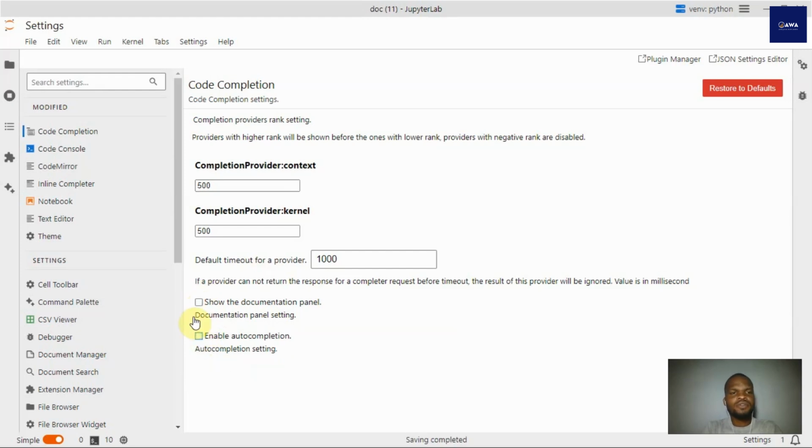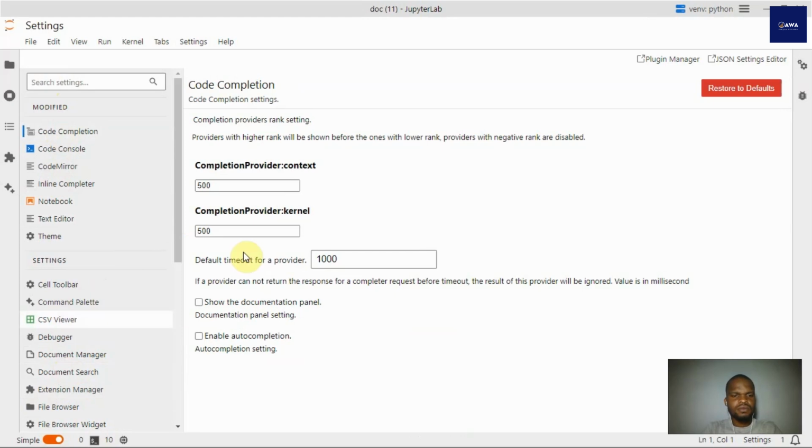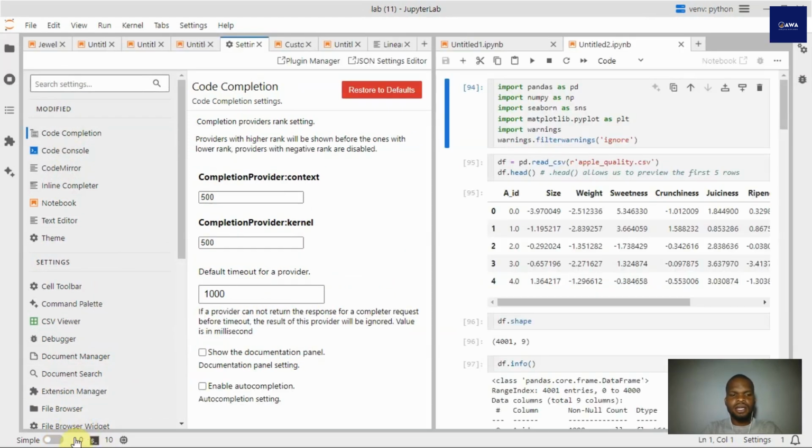I'm just going to have to turn that off. I'm not very sure which one. Okay, I had that on, that's why you can't see.